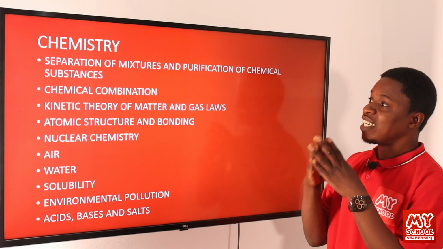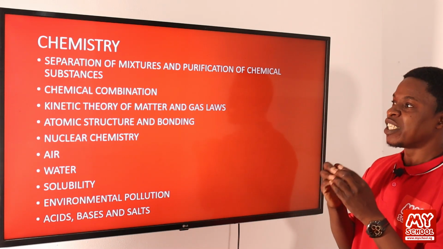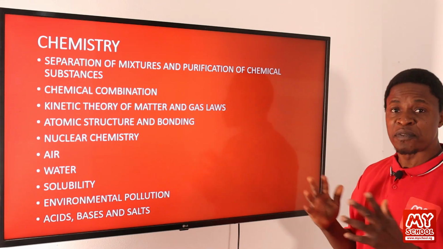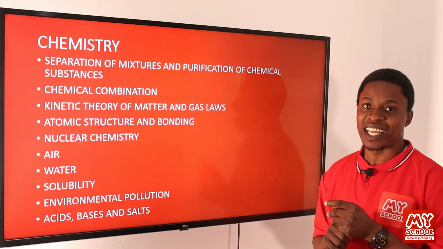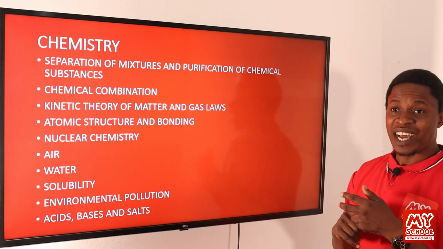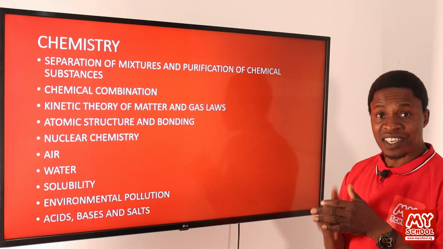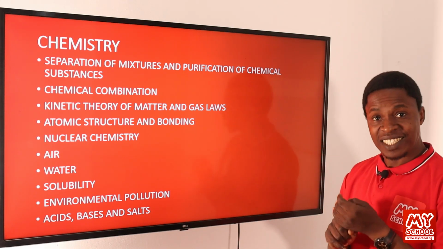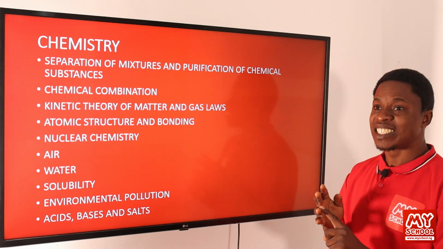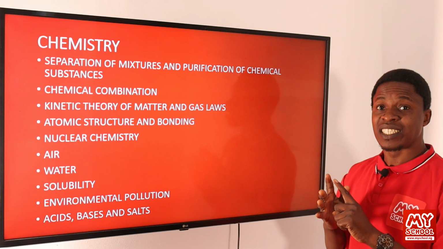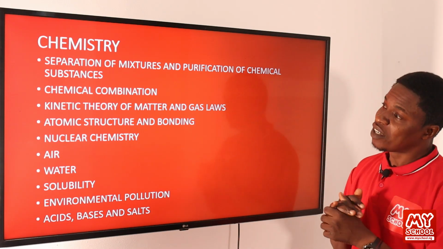Also, we'll be looking at the different separation techniques. How are we able to separate mixtures into their different components? There are different techniques and processes we'll look at. We'll look at the simplest of them, that can be decantation. We'll look at filtration, crystallization, fractional crystallization, distillation, fractional distillation, magnetization, chromatography, and so on and so forth. We have as many of them that we'll be looking into.